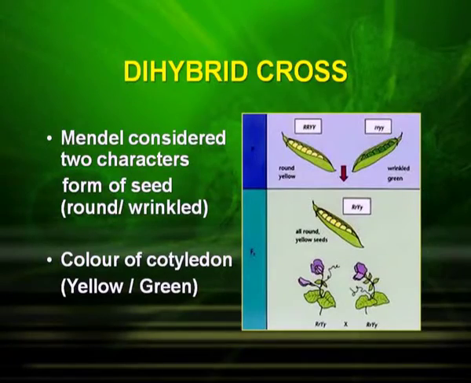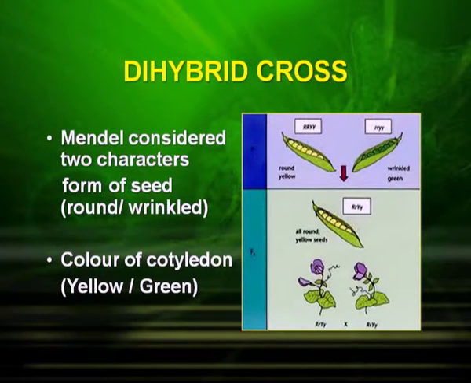Now, let us see what happens in dihybrid cross. What is the meaning of dihybrid cross? Dihybrid means the plants that are differing in two characters. So, we cross a plant which differs in two characters. Mendel, in his dihybrid cross, considered two characters: the form of seed, whether it was round or wrinkled, and the color of cotyledon, whether it is yellow or green. Now, when he crossed the two plants, what was the result?